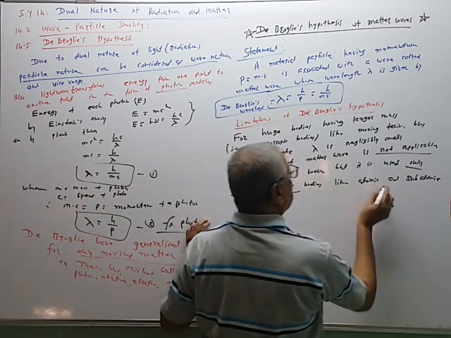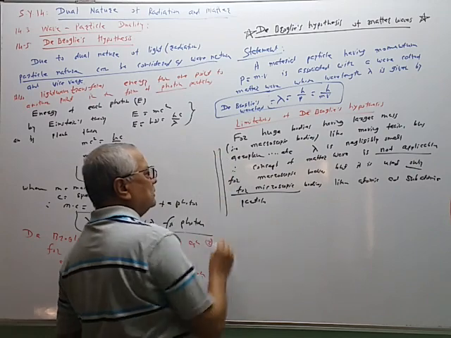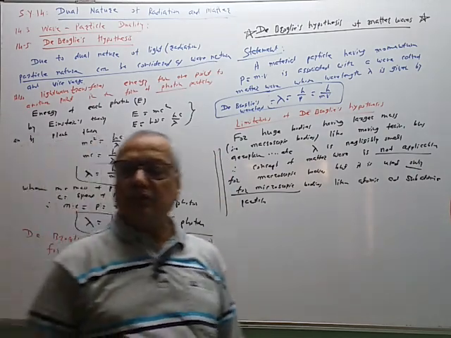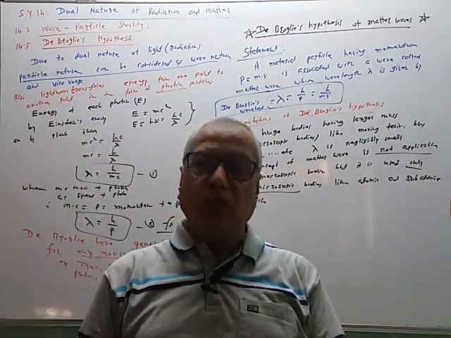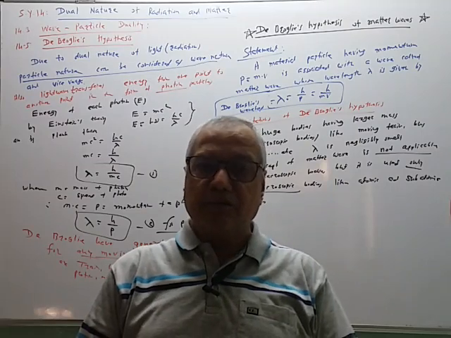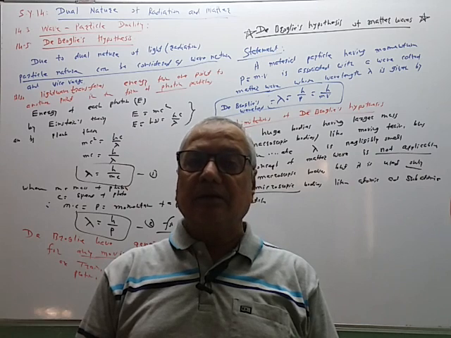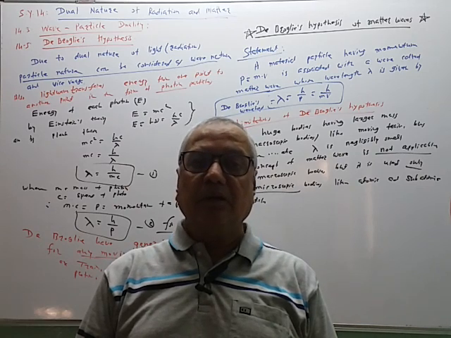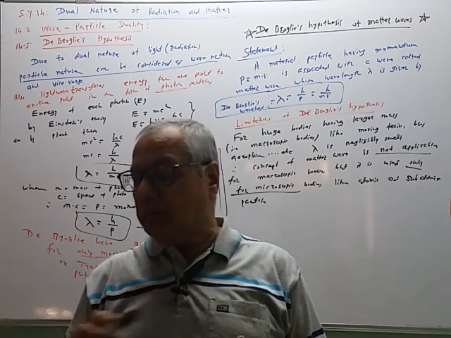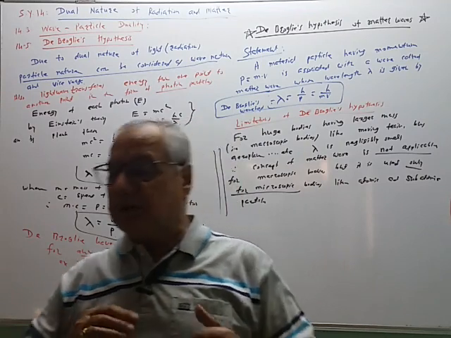Atomic and subatomic particles. So these are the limitations. We can use the de Broglie hypothesis for microscopic body like atoms, protons, neutrons, electrons, alpha particle, etc. They are not applicable for the bus, cricket ball, train, aeroplane, etc. So these are the limitations.